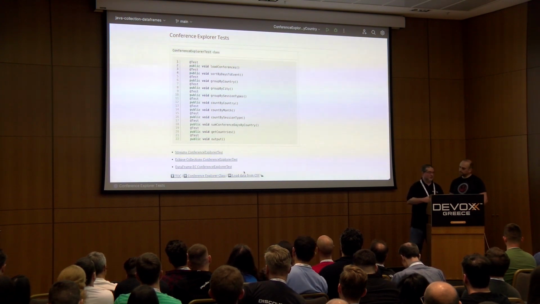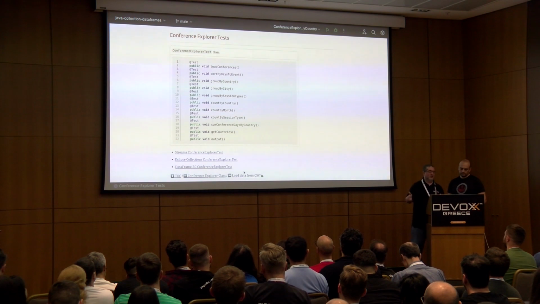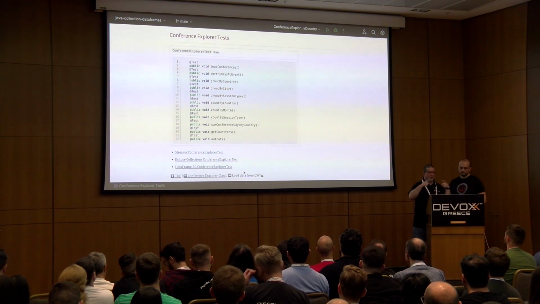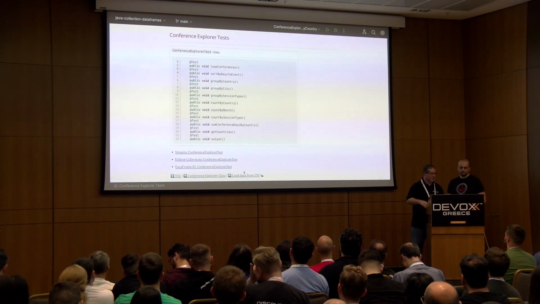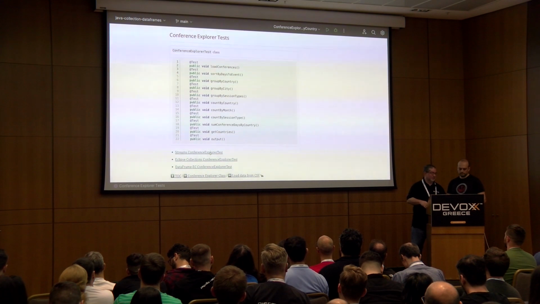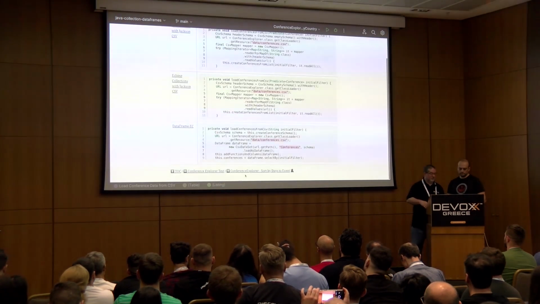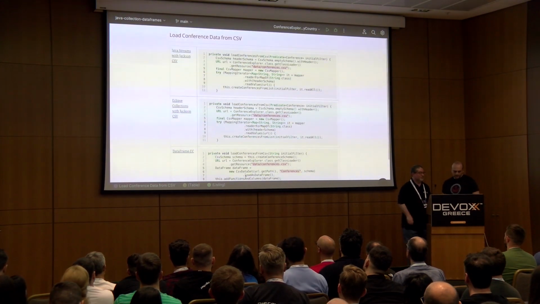They're equivalent across all the solutions, so when you're doing a comparison, we give you the repo link at the end, and you can look and see the differences in the code between the solutions. You can see that these are links to the actual test cases themselves from the slides.